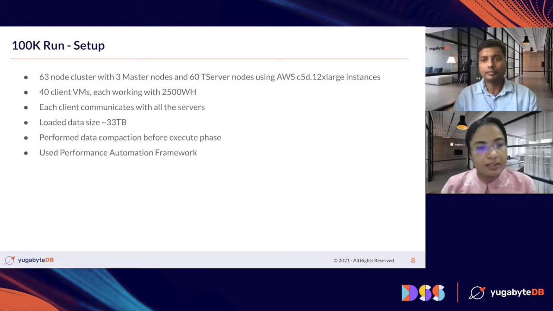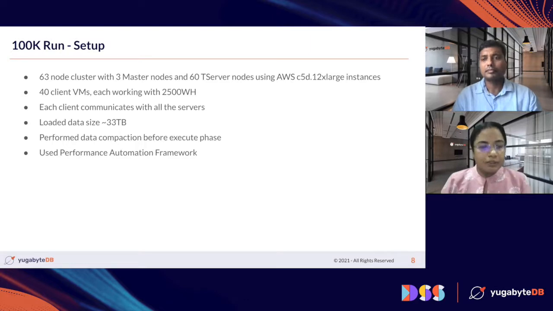On the client side, we used 40 clients, and each of these clients worked on 2,500 warehouses. We have seen that from each client we are able to successfully run a 2,500 warehouse load. So this is how we have come up to the number of 40 clients. We can scale more, but to avoid any bottlenecks we are using 40 clients now, but in future we'll try to reduce the number of clients here.